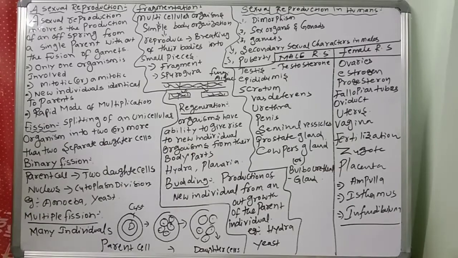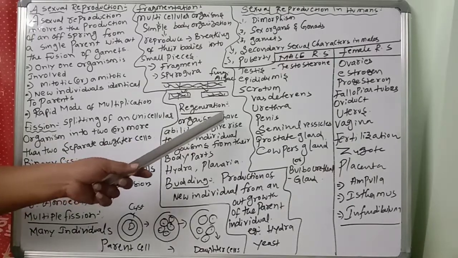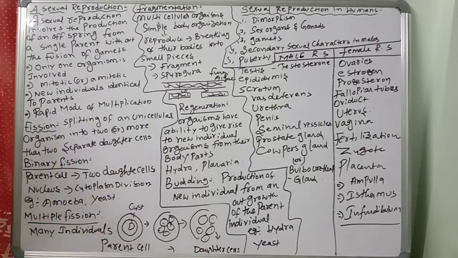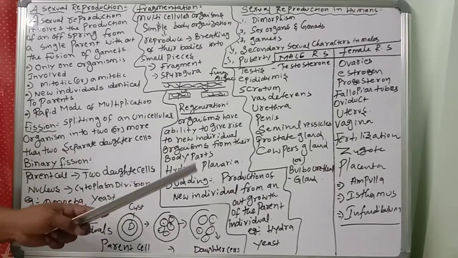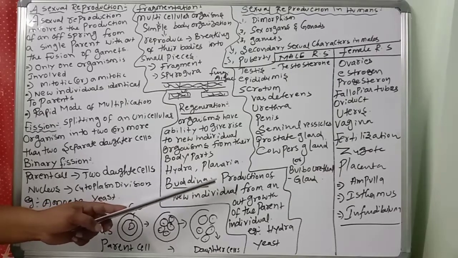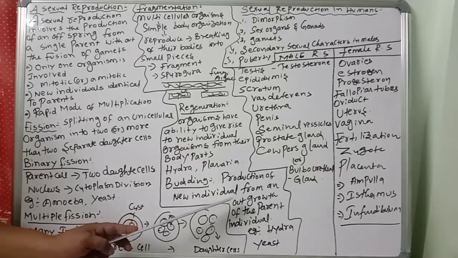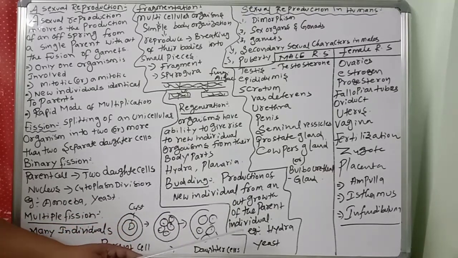Budding. Do you understand the ability organisms have to give rise to new individual organisms from their body parts? Example, planaria. Next, budding. What is the meaning of budding? Budding may be defined as the production of a new individual from an outgrowth of the parent individual.